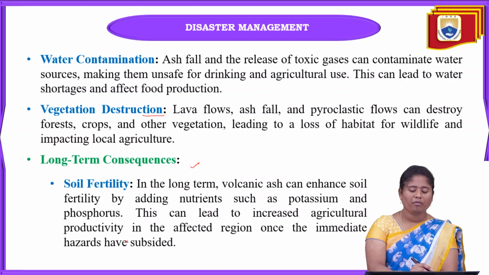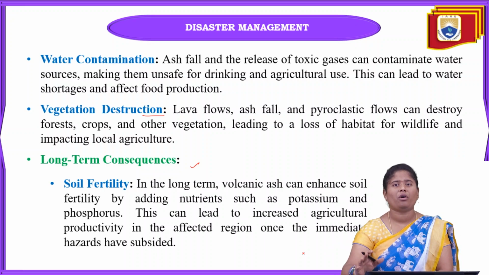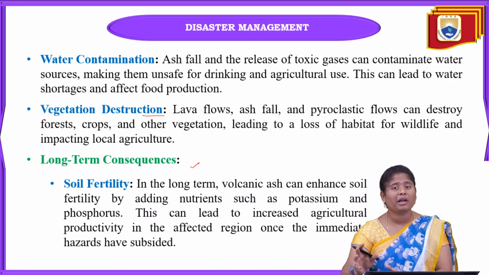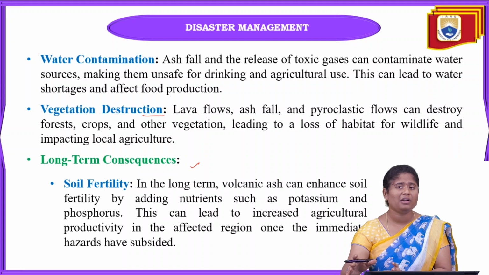That soil can give agricultural productivity in the affected regions, and once the immediate hazards subside, after the volcano slows down and is completed, we can use that land, that pathway where the lava flowed, for agricultural fields. Why? Because there will be so many nutrients present in that soil, like potassium and phosphorus.